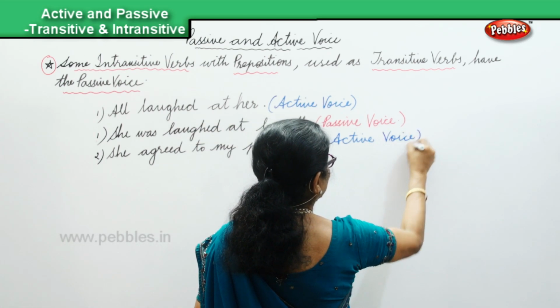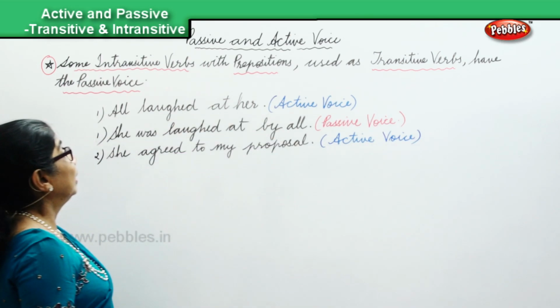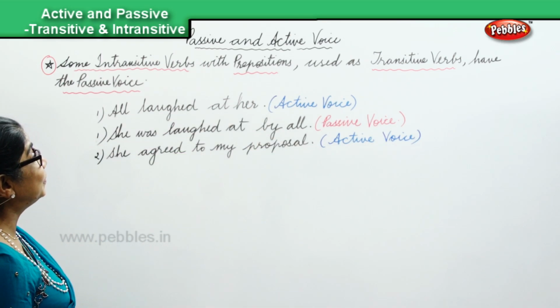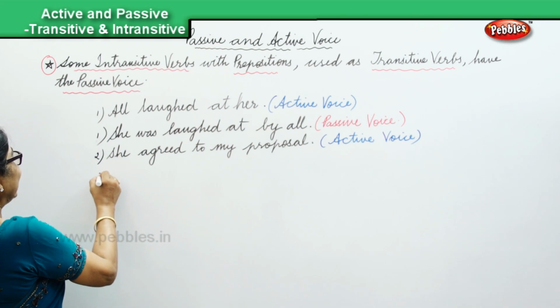Now we're going to change it. There's a preposition here, and it is used as a transitive verb and it has a passive voice. Now let's look at it.